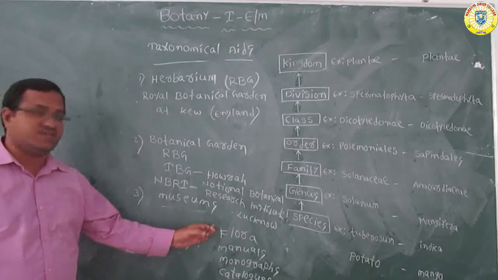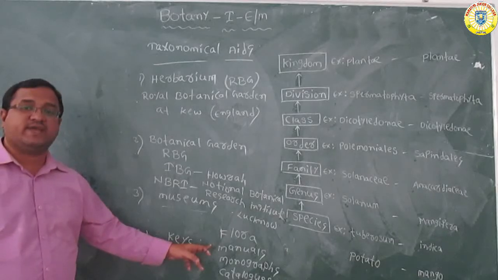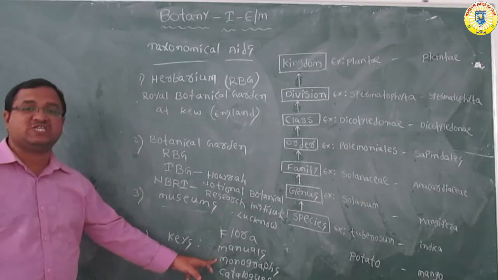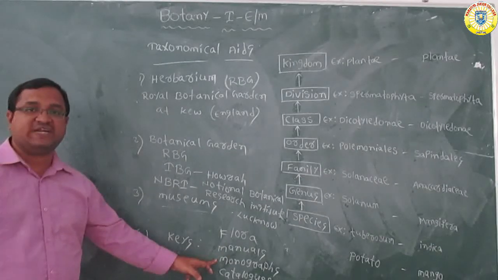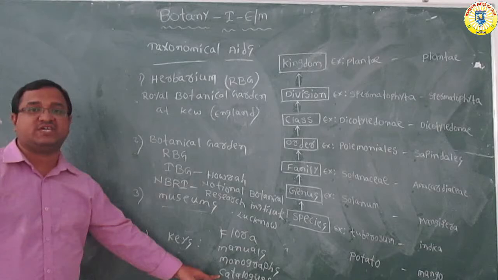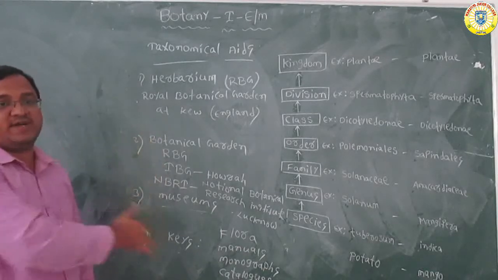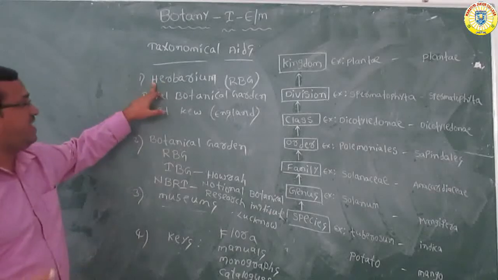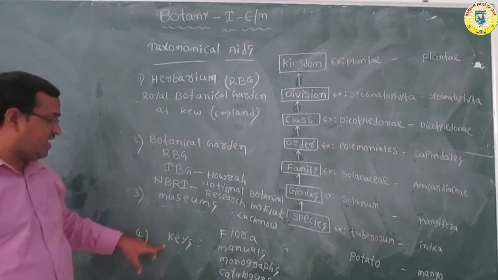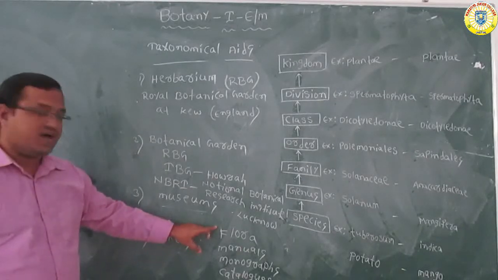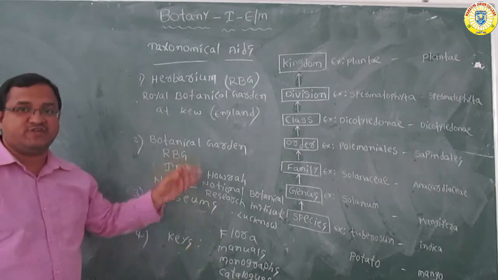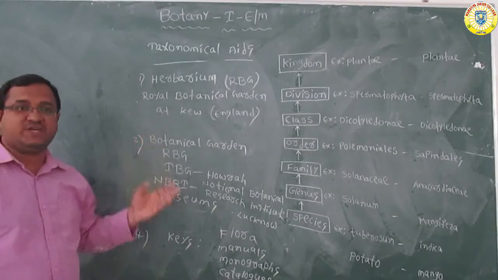Flora is a collection of the plants. Manuals give information about the identification of species. Monographs contain information on each and every taxon, meaning each and every category. Catalogs are also very useful for identification of plants. So these are very important taxonomical aids. First is herbarium, second botanical gardens, third museums, fourth keys, and also flora, manuals, monographs, catalogs.